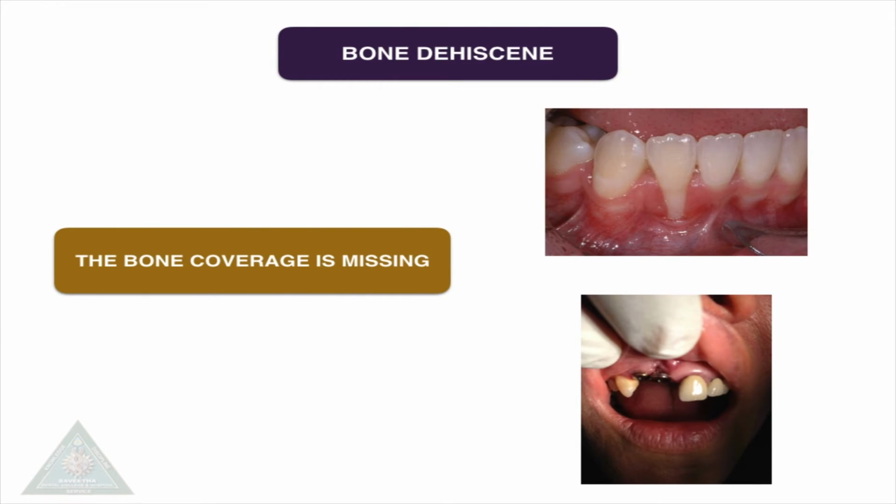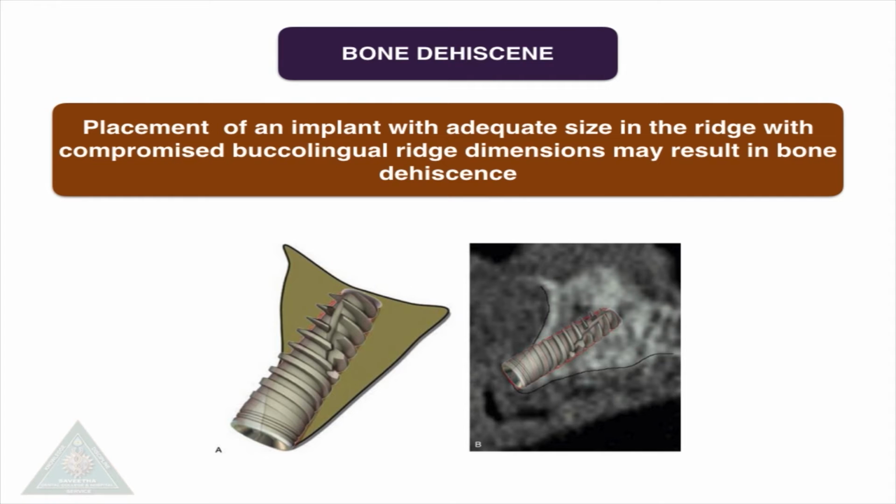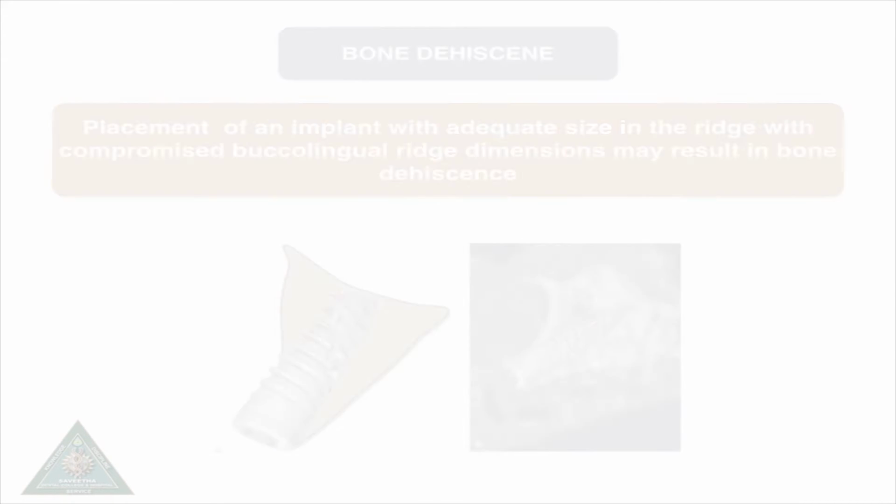The next is bone dehiscence, that is where the bone coverage is missing. There are two terms which you have to remember: one is fenestration and the other is dehiscence. The isolated area in which the root or implant is denuded of bone, where only the periosteum and gingiva are there, with the marginal bone intact, is fenestration. Whereas dehiscence is where the defect is present in the marginal bone. Placement of an implant of adequate size in a ridge with compromised buccolingual ridge dimension may result in bone dehiscence.